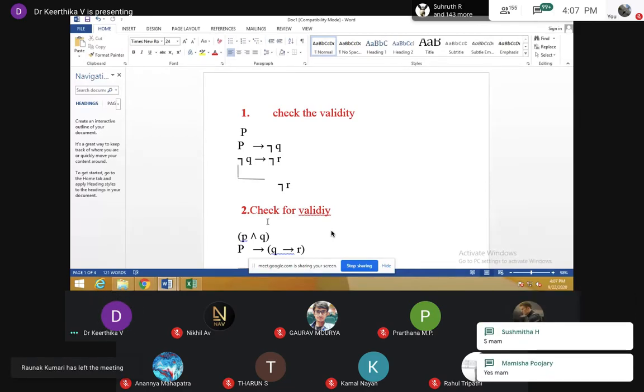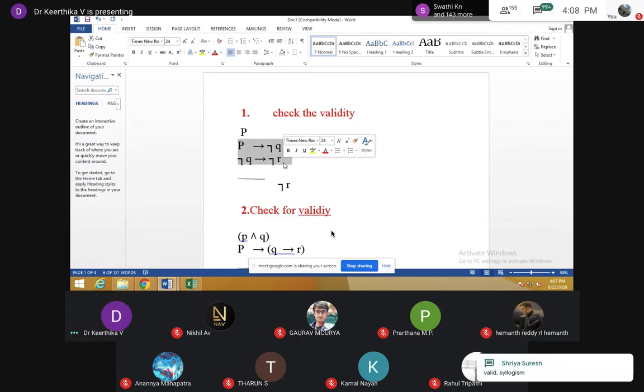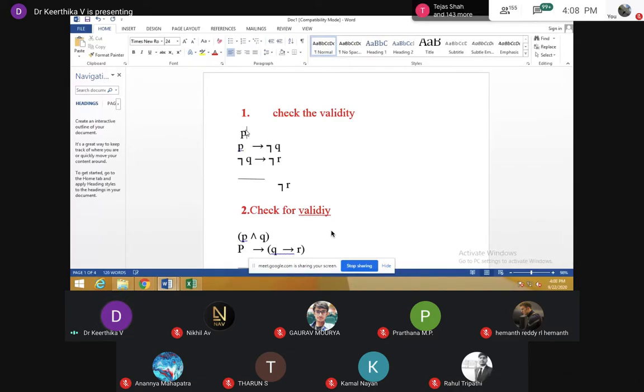Can you solve this first problem? First consider these two. Apply the rules of syllogism here, then you will get P implies negation R. Then P and negation R will give you the answer, based on modus ponens. So the given statement is valid.